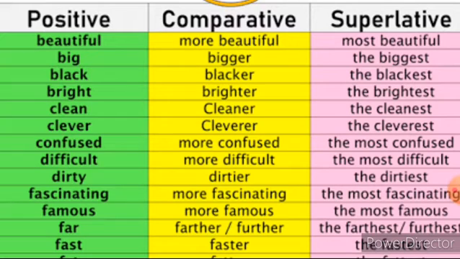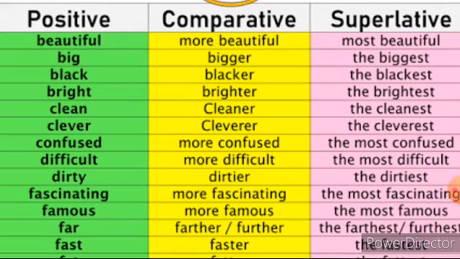If the adjective is only one syllable, we have to add just er to the comparative and est to the superlative. The next is 2 syllables: if it ends with ful, re or ve, here we have to write more in the comparative and most in the superlative form.